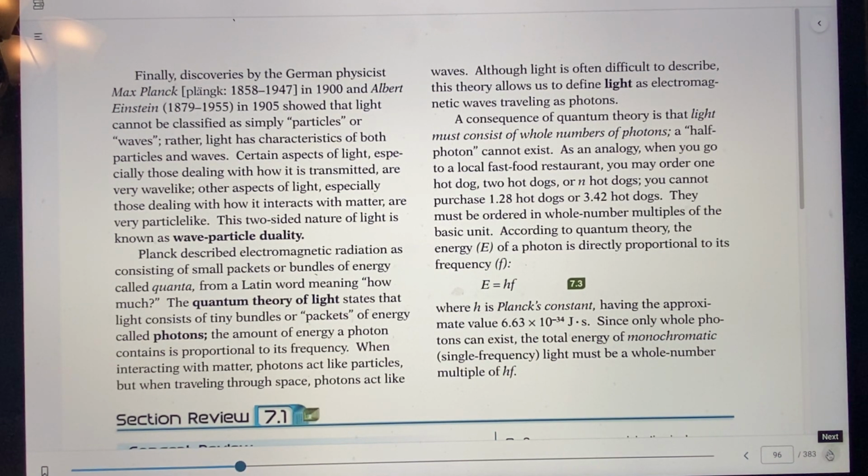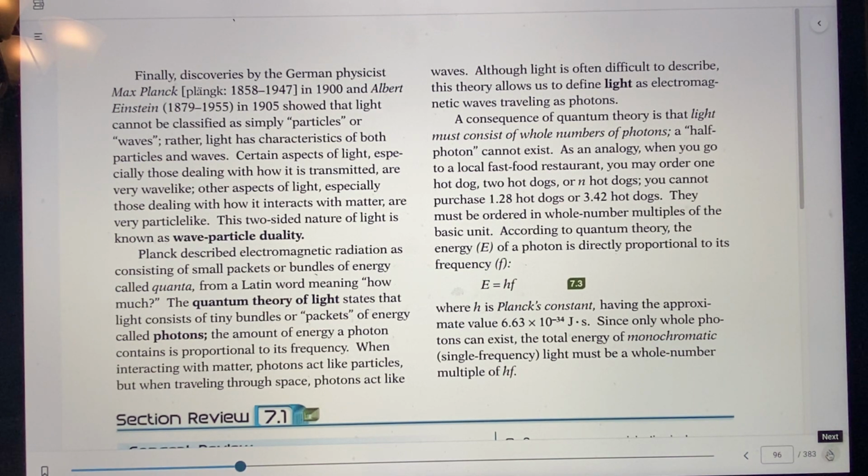And so this is Einstein, this is Planck. Now they're talking about something entirely new. We can't consider light totally particles, and we can't consider light totally waves. So what do we consider them? As they started describing electromagnetic radiation, they said it comes in small packets. It seems it's transferred in little groups or bundles of energy. And they called these little bundles of energy quanta.